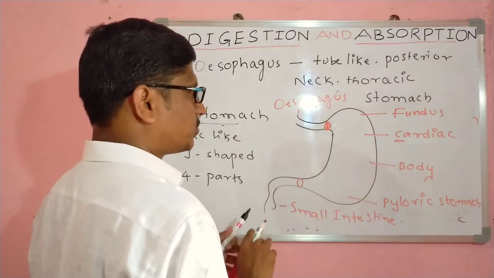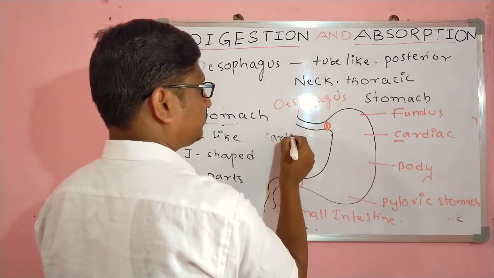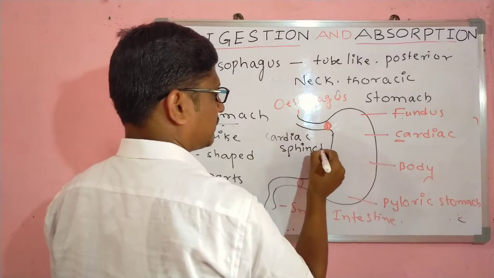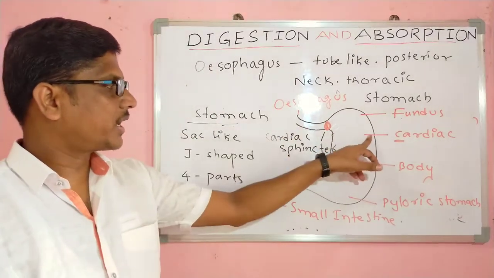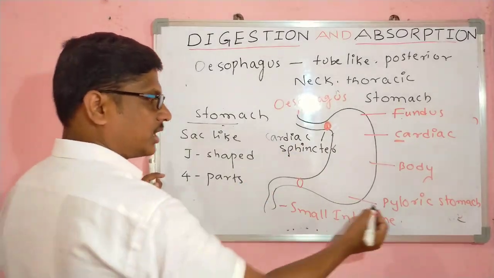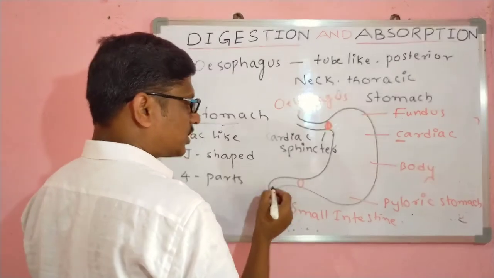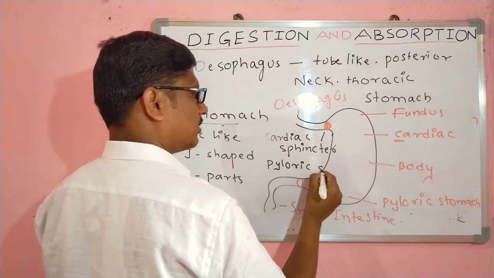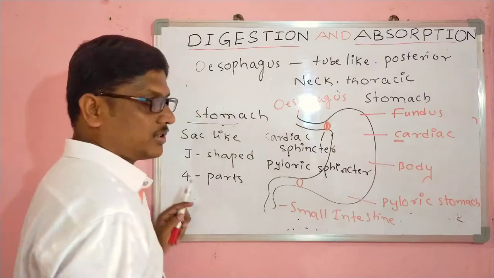In the cardiac region, a specific sphincter is present, called the cardiac sphincter. Here it is, this is the cardiac sphincter. In the same way, the pyloric stomach opens into the small intestine. Here also one sphincter is there, called the pyloric sphincter. This is the structure of the stomach.